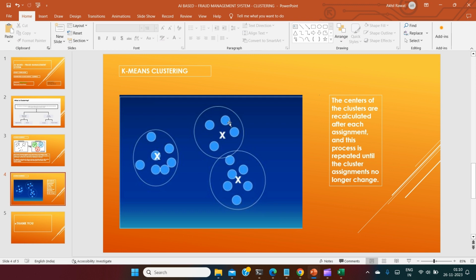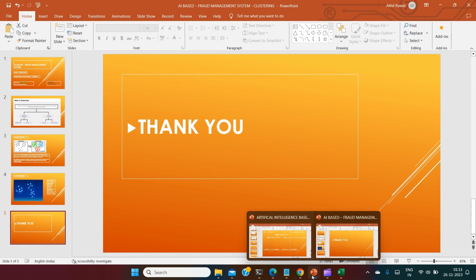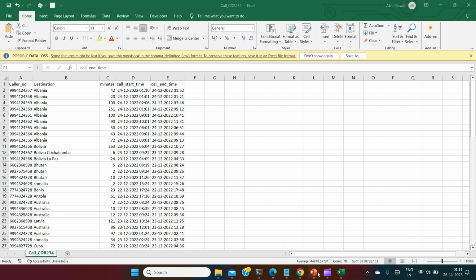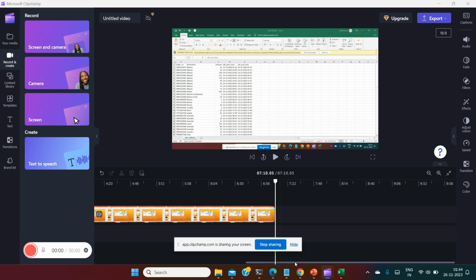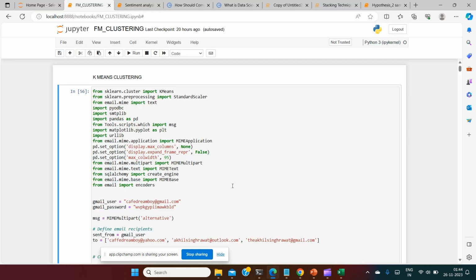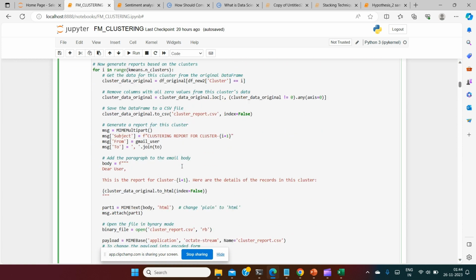So this ends our k-means clustering PPT. Now we will go to the production part very quickly. Here is the unsupervised machine learning code for k-means clustering. I have imported k-means clustering over here, and I will now run this code.